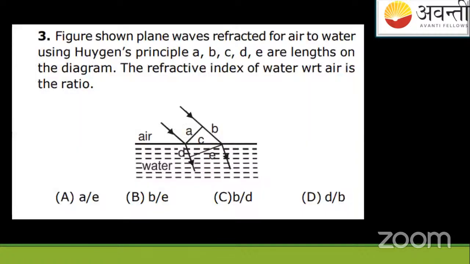So this is the next question in front of you on your screen. You can see it. This question says there is a figure shown here, and it has plane waves refracted from air to water. So this is the air medium, and this is the water medium.